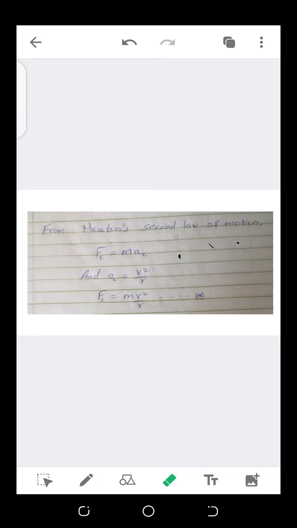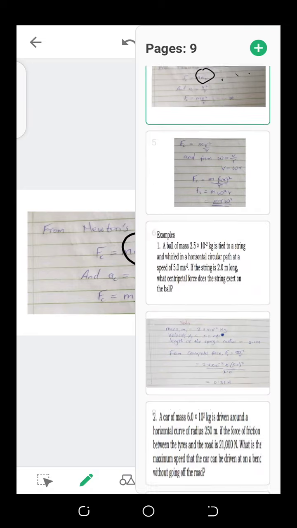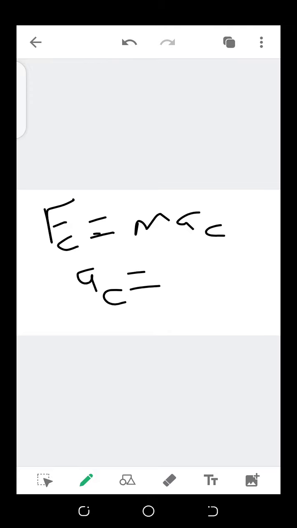So our centripetal force F_C will be m times a_C, and a_C is equal to v squared over r.